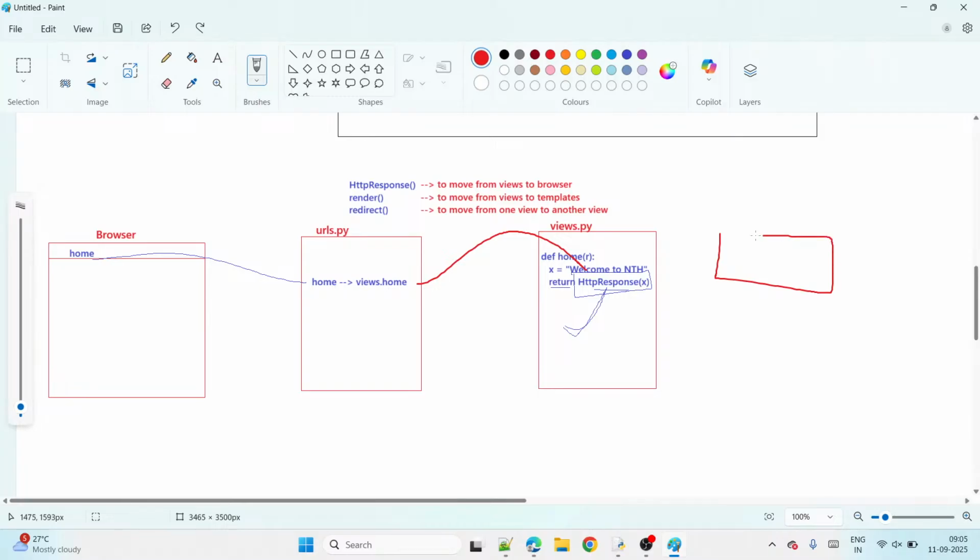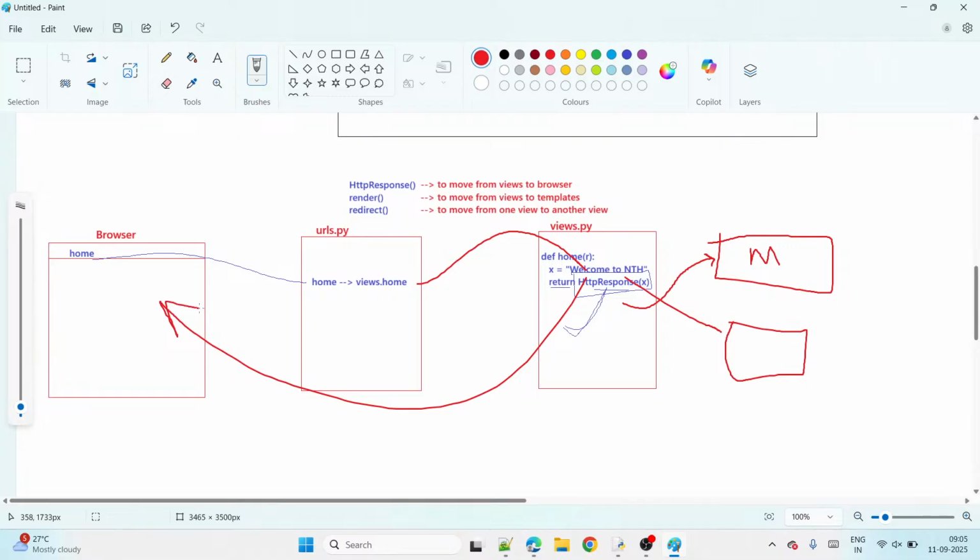Now you may have a doubt: what about the models? How do we go to models? For models, we don't have a specific function. We write a small logic, a small ORM code, to go to models. To go to templates, one function is there; to go to the browser, one function; and to go to another view, one function.